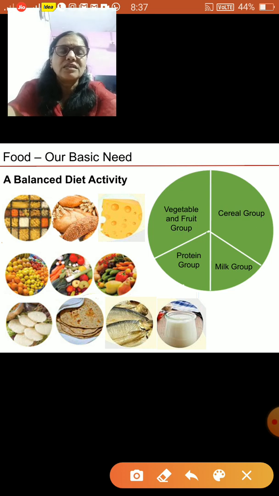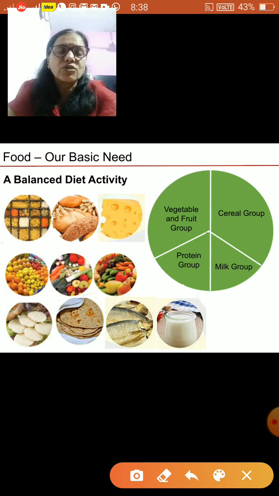So, first is cheese. I'll just tell you first. Another is cereals, I mean the grains and all those things. Then are the pulses. Then in the next row, here are the fruits. Then vegetables. Then again vegetables and some fruits. At the bottom, here are the idlis made of rice. Then the chapatis. Then the fish. And then the jar of milk.